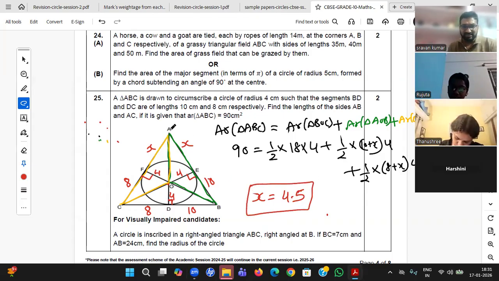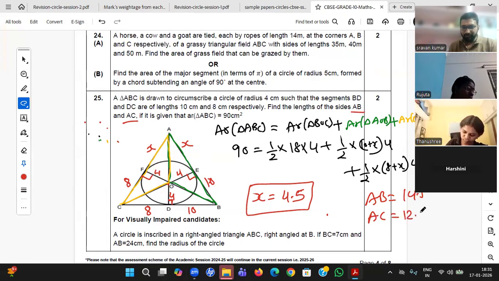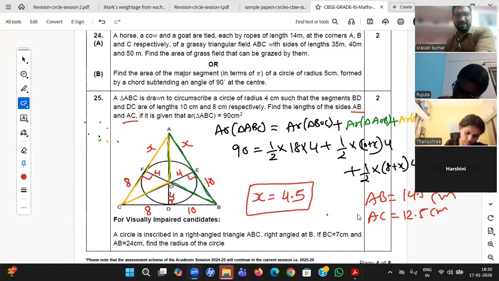He is not asking x. He is asking sides AB and AC. So AB will be 10 plus 4.5, 14.5. And similarly, he is asking AC, 8 plus 4.5, 12.5. Please write the units also. Yes, Maya, good student. Tanisha, your answer is right. X value is 4.5, but he's asking AB and AC. You'll get it. Okay, students, so that was one question. Do the next question.